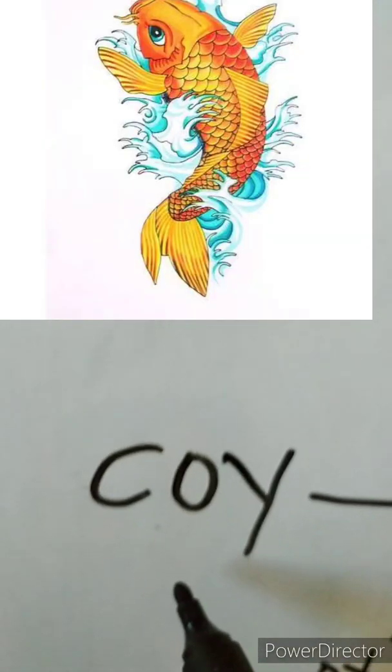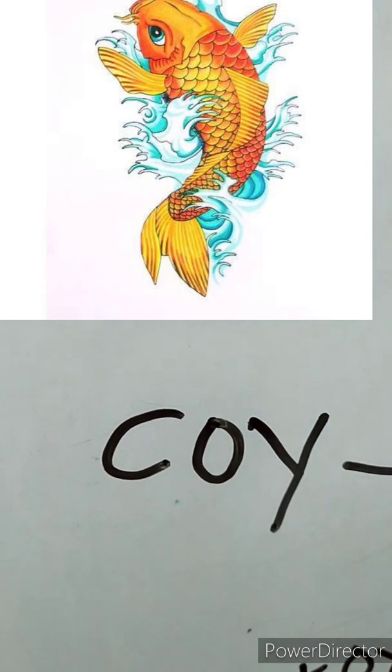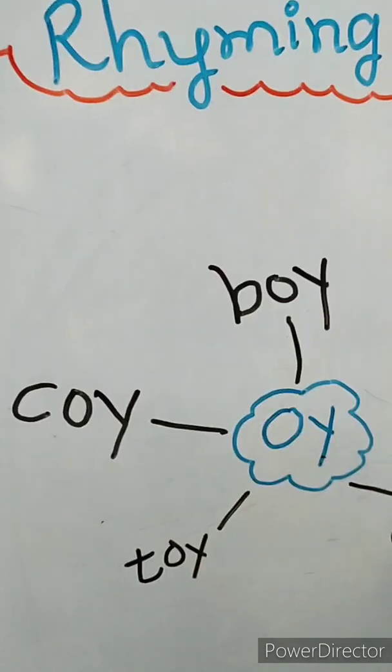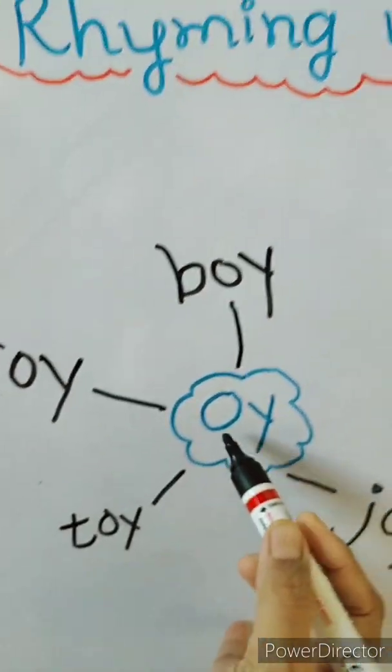koi. Koi. There are two meanings of koi. One is a part of fish. एक fish आती है जिसको koi fish बोलते हैं. And the second is koi means like shy. आपको बहुत शर्म आती है ना, shy. That is koi. Okay, हम बोलते हैं ना she koi girl, koi boy. Okay, that is.